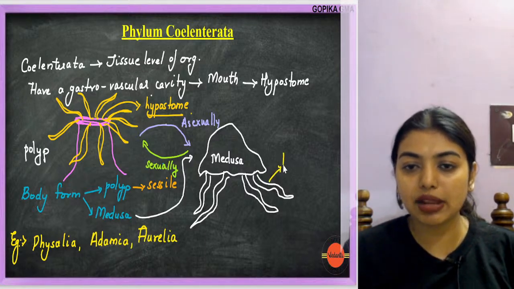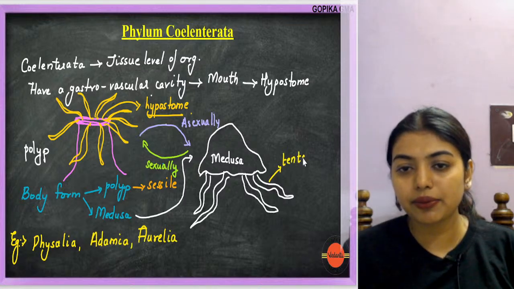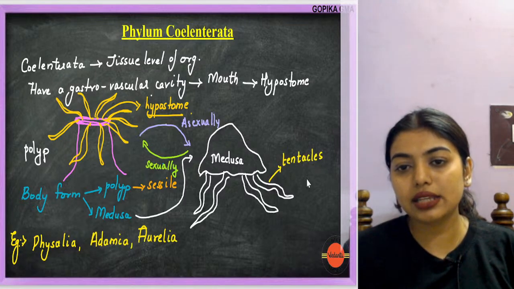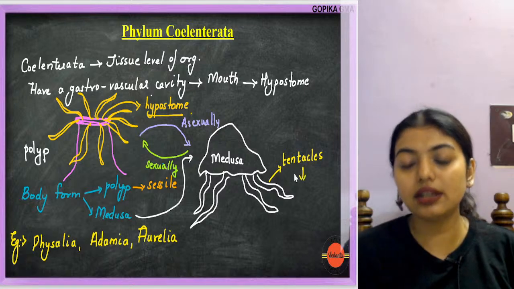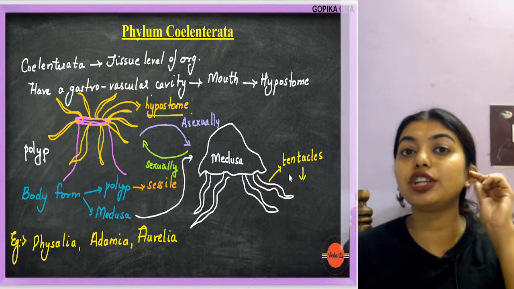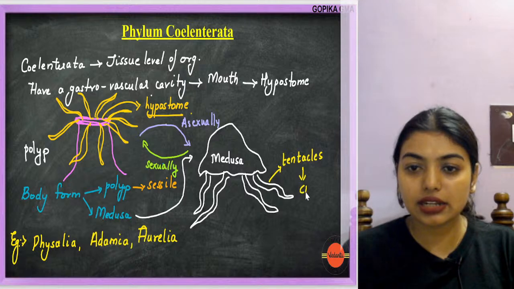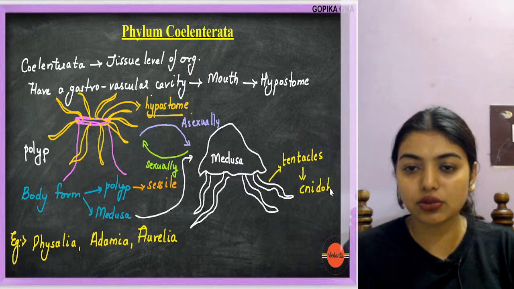Now students, these people have tentacles. Always remember, these tentacles will have cnidoblast cells. Don't forget that.